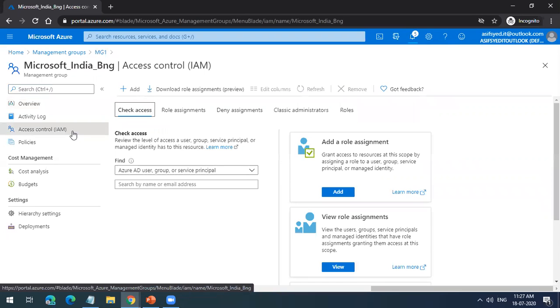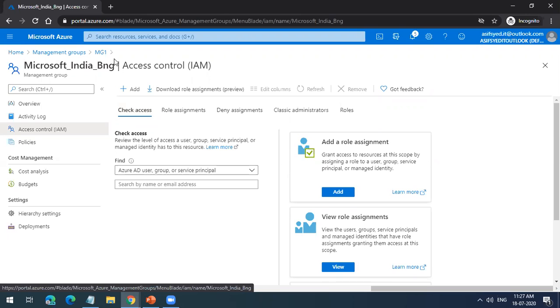Now you are from the Bangalore office, so I want you to get the owner role whenever any new subscription is added to the Bangalore office. You can have multiple subscriptions. Inside Bangalore you are developing software, so Microsoft bought 3 subscriptions: one for development, one for UAT, and one for production. But you should be the owner. I could go to each subscription and assign you owner, but I don't want to do that.